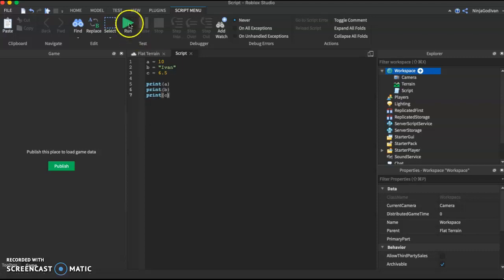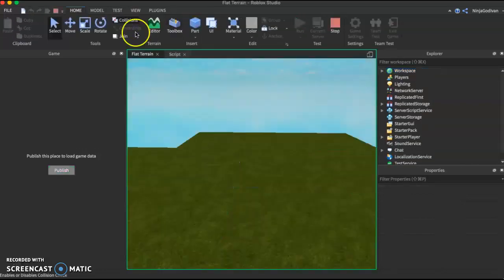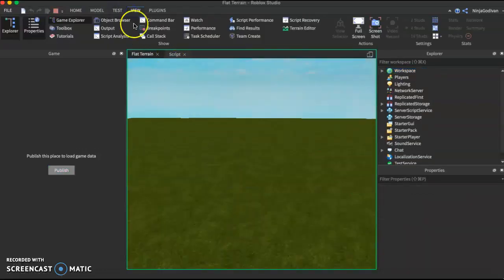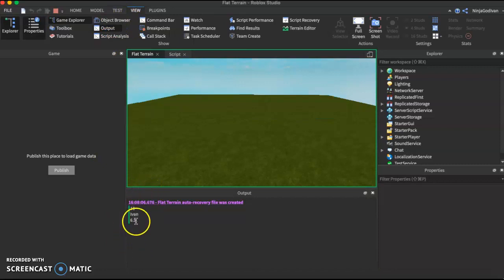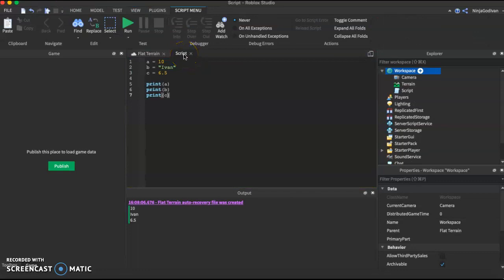So if we were to run this, we get the output. There we go, we have 10, Ivan, and 6.5. These are called global variables because they're not in a function, they're basically outside. So literally, they can be accessed by any function.